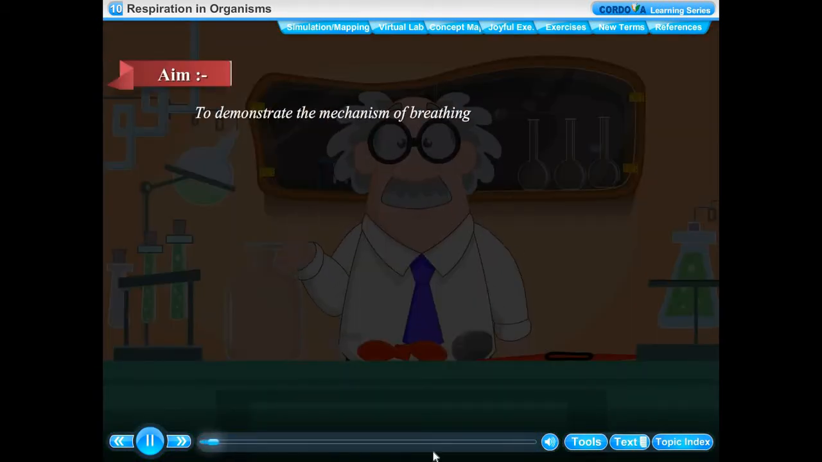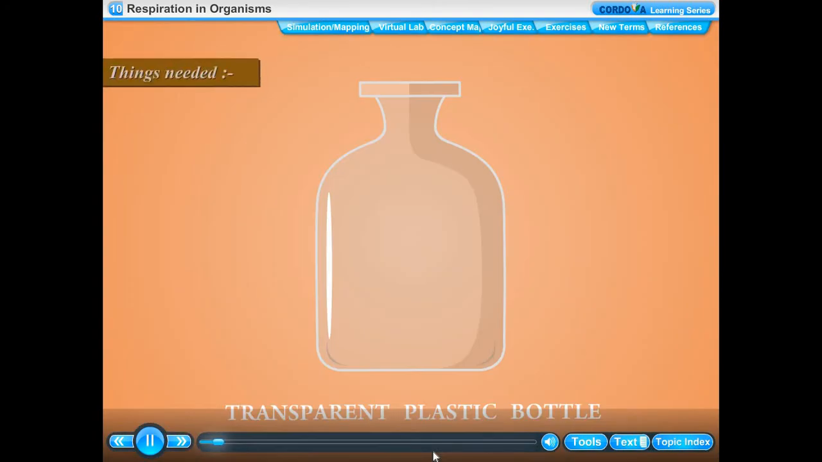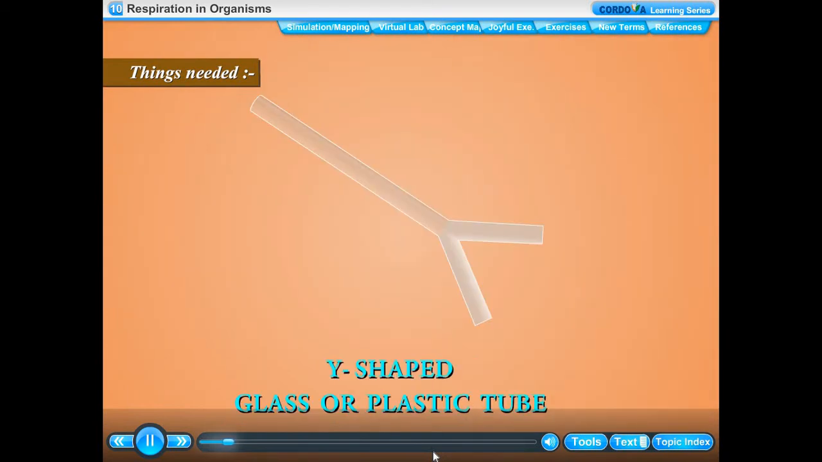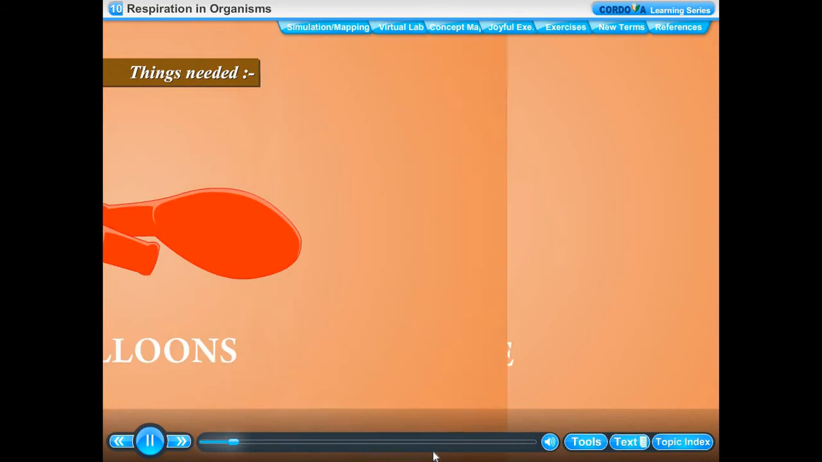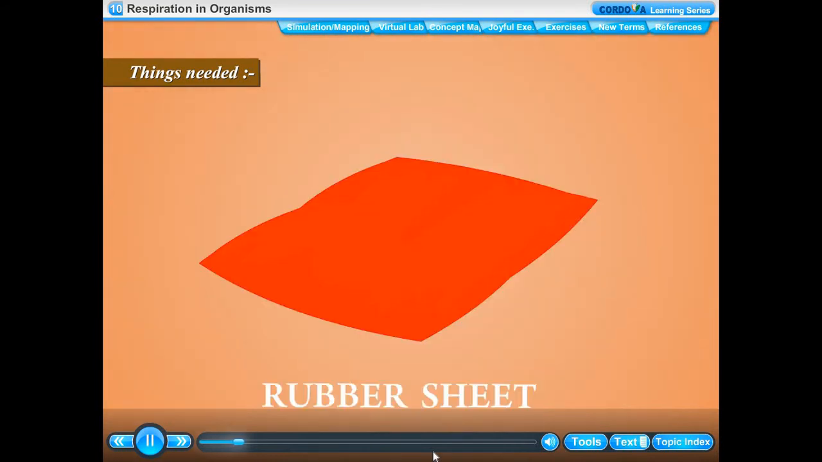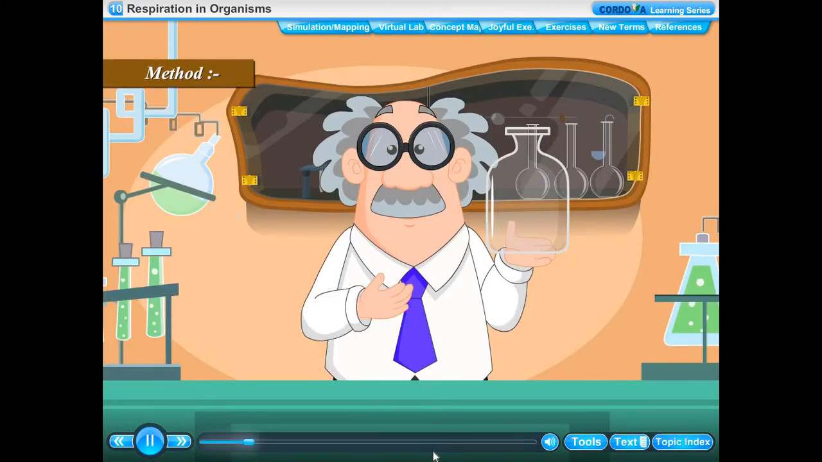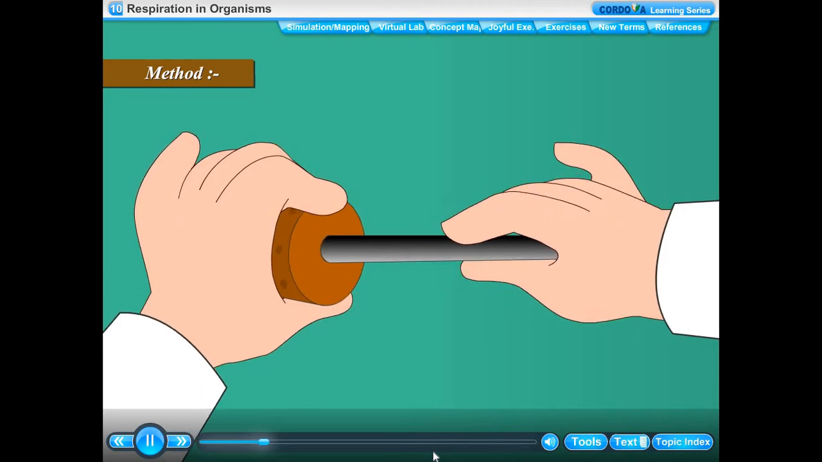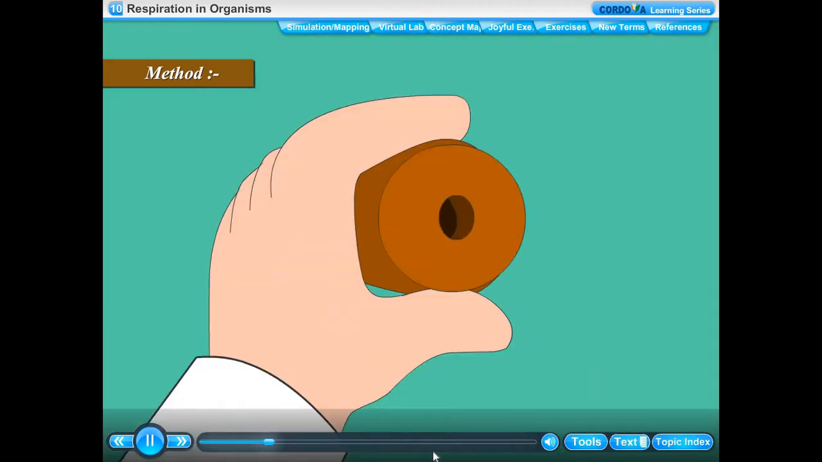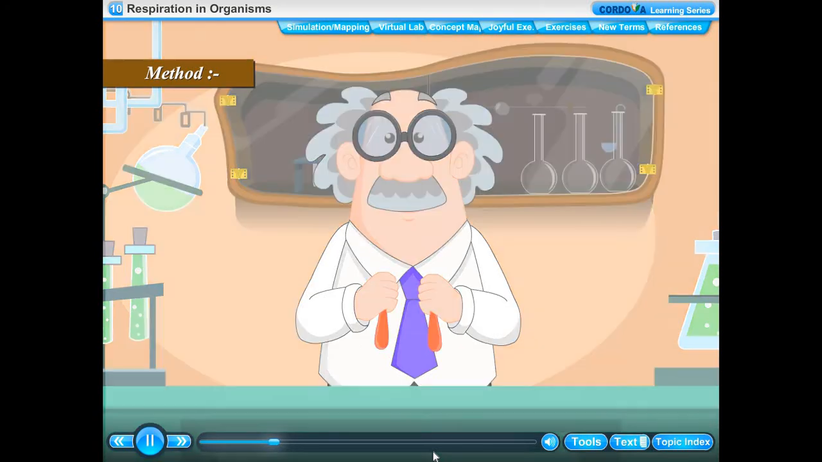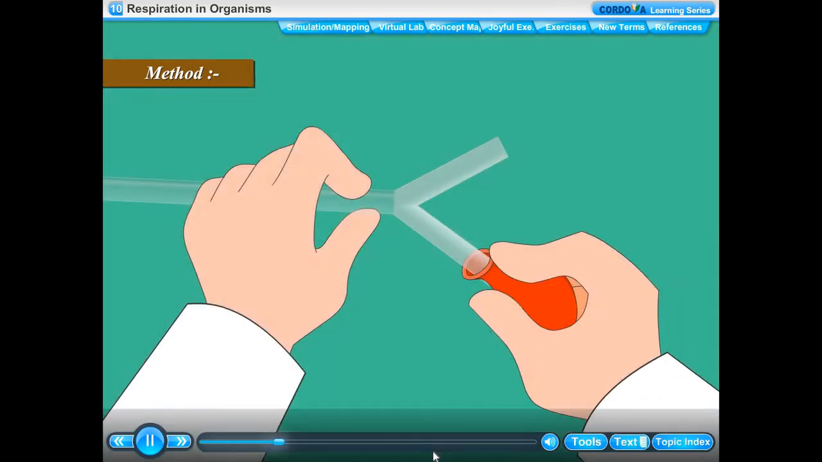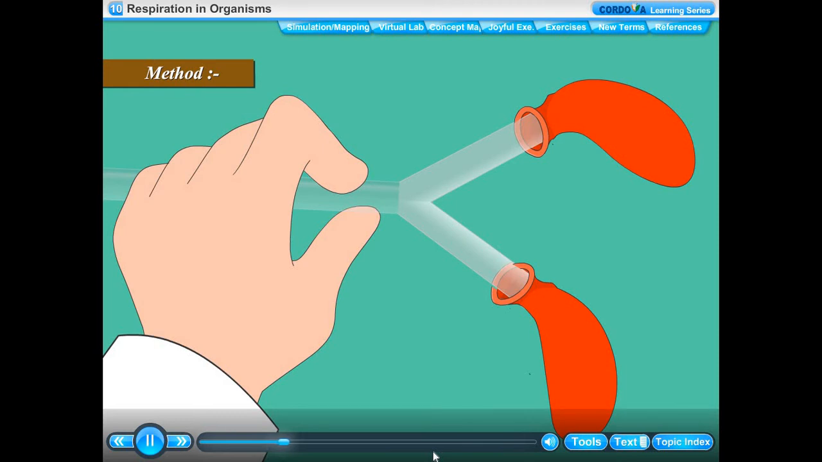Activity to demonstrate the mechanism of breathing. Things needed: transparent plastic bottle, Y-shaped glass or plastic tube, 2 balloons, plasticine, rubber sheet, rubber band. Method: we take a wide transparent plastic bottle, a soft drink plastic bottle will do, and get someone to cut off its bottom. We make a hole through the bottle's cap. 2 deflated balloons are tied at the 2 forked ends of a Y-shaped glass or plastic tube.